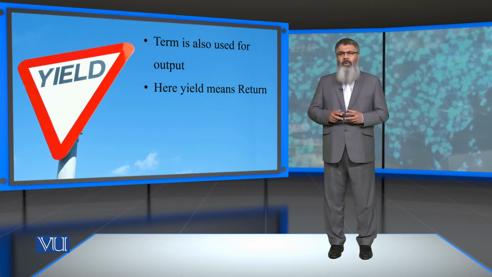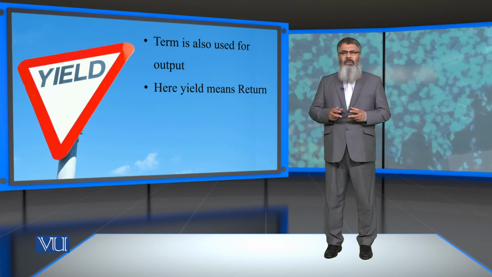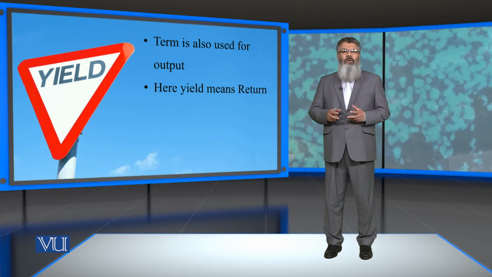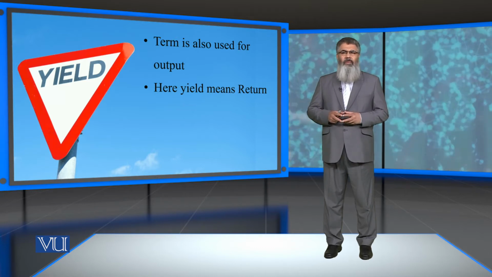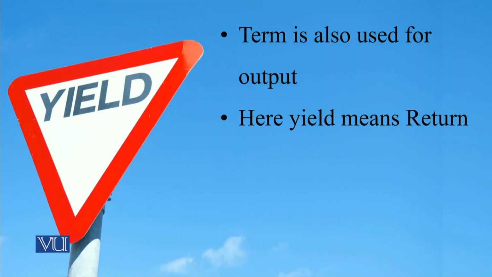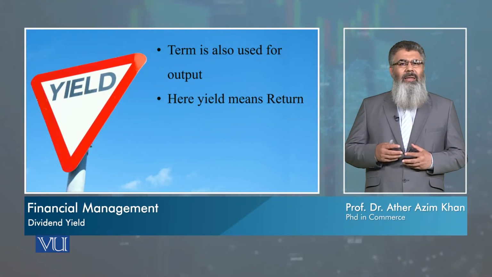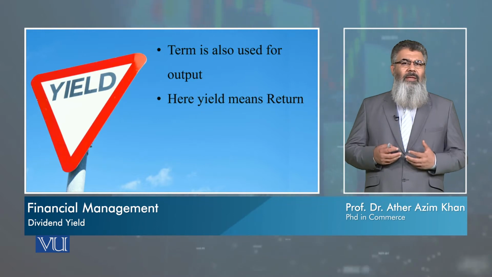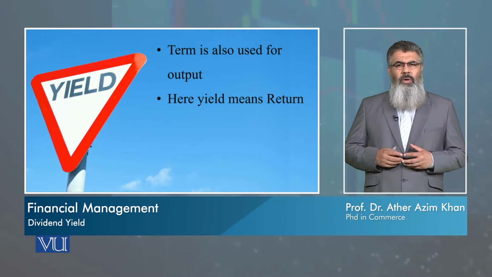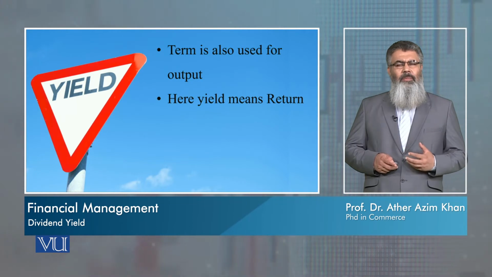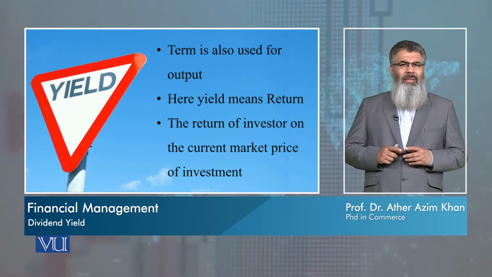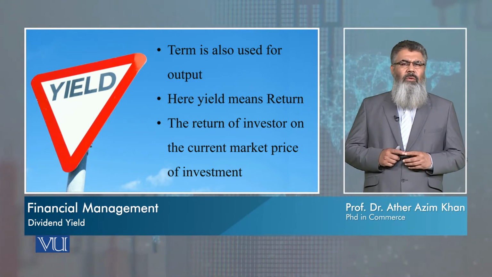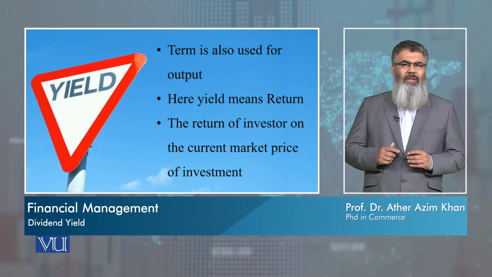Now, that market price may not be the current price, because if I'm holding a stock, let's say for 3-4 months, the price might have gone up or gone down. Now, the return which I get today may be in the form of dividend, or even if it is capital gain, I need to relate this return to the price that is existing today. So here the term yield simply refers to the return, and this return is to be calculated with reference to the market price of the investor.